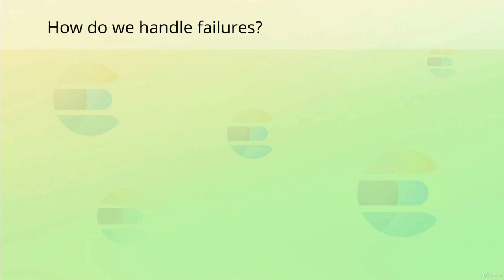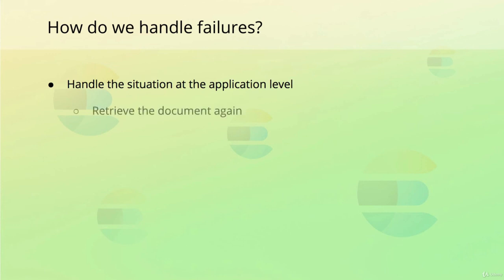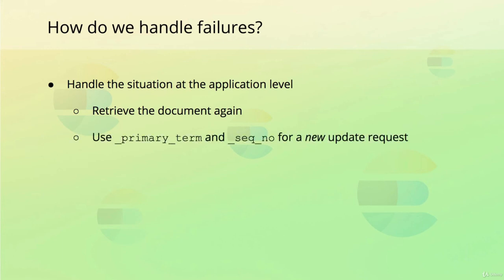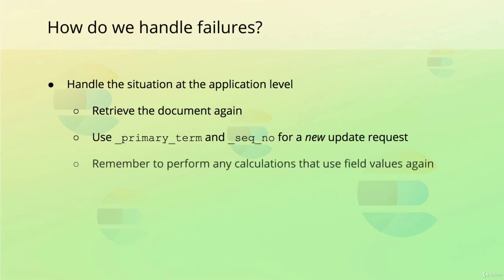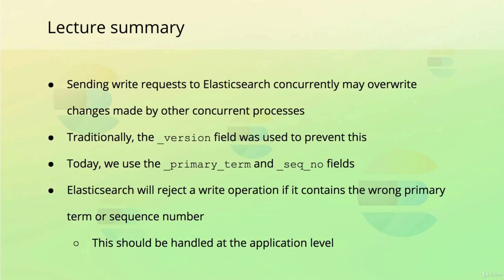Okay, so we're not able to override field values if a document has been updated without our knowledge. But how do we proceed when getting this error then? When updating documents this way, you'll need to handle this within your application, meaning that you should retrieve the document again and use the new primary term and sequence number when retrying the updates. Remember to perform any calculations again, since field values might have changed. That's how to do optimistic concurrency control with Elasticsearch.